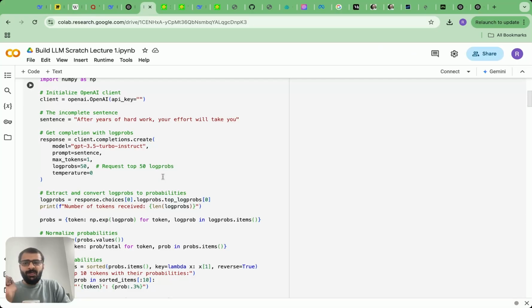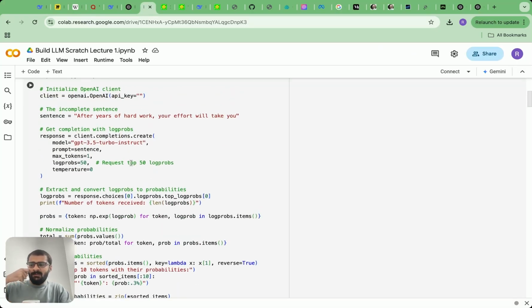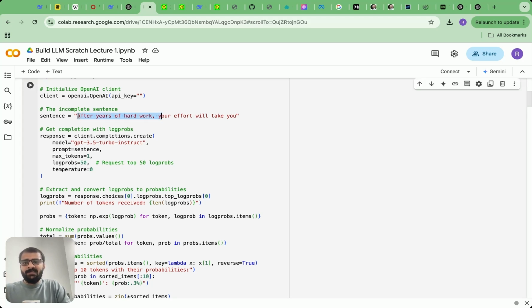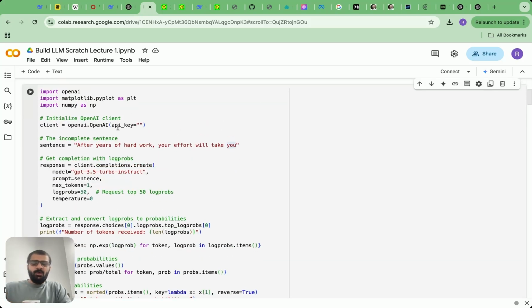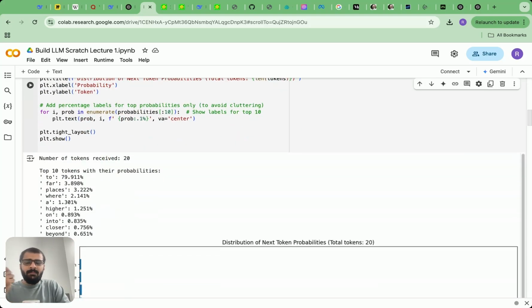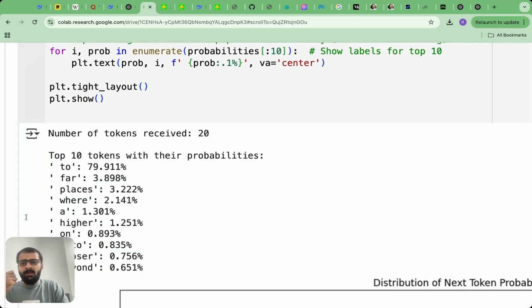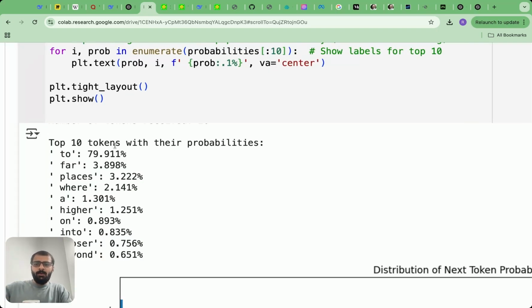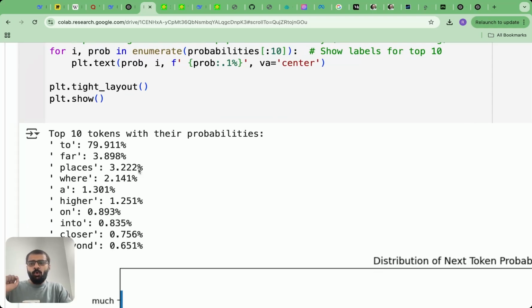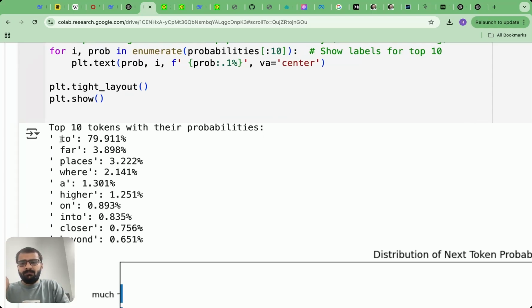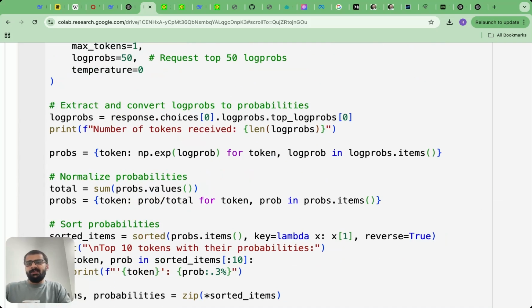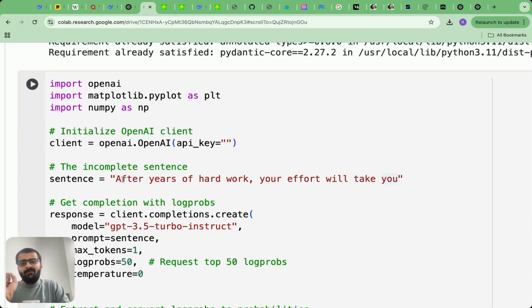Here's a simple code which I wrote to demonstrate that the models and their prediction are probabilistic in nature. So, for example, if the sentence is "after years of hard work, your effort will take you," and we have to complete this sentence, I used the OpenAI API key and I ran this code which predicts the top 10 tokens and their probabilities. So, although the output will be 2, which essentially implies that the next token is 2. After years of hard work, your effort will take you 2.